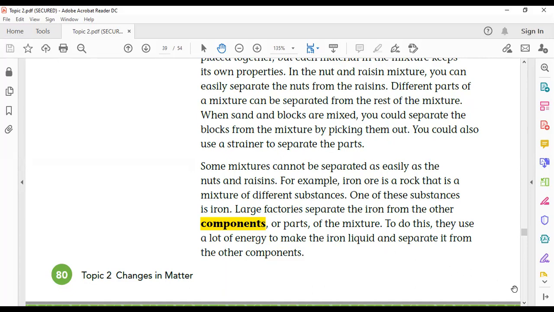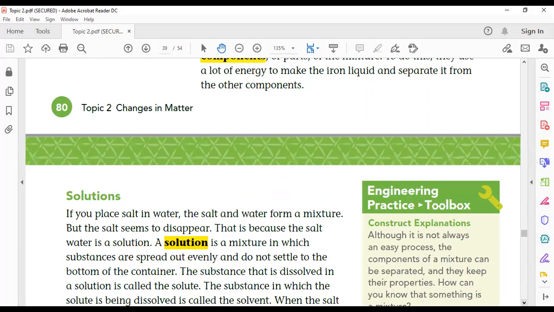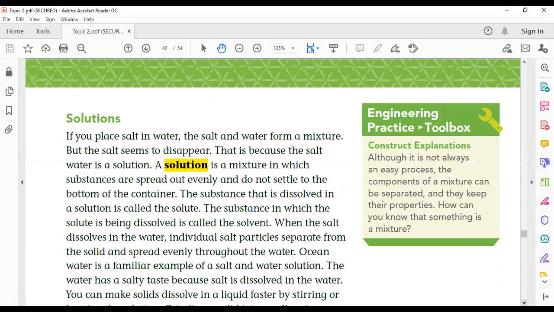Okay. Solution: the difference between a solution and a mixture. A solution is a type of mixture, but the substances are spread out evenly and do not settle to the bottom of the container.